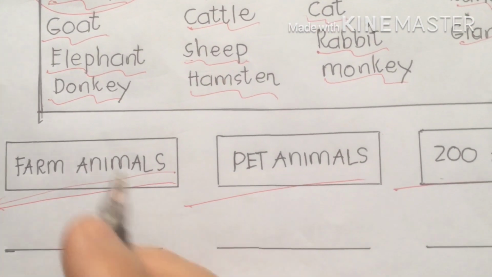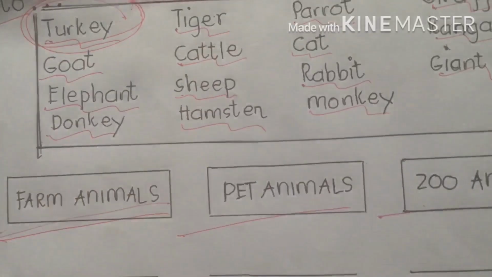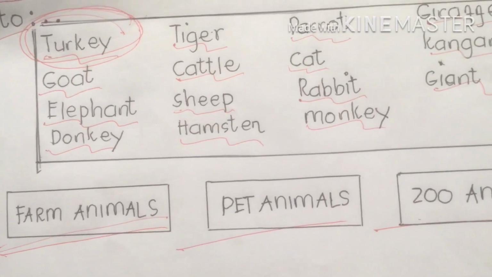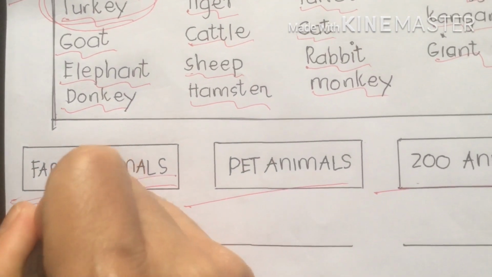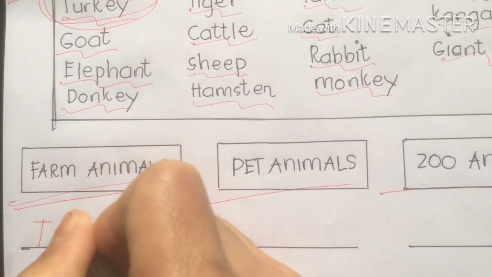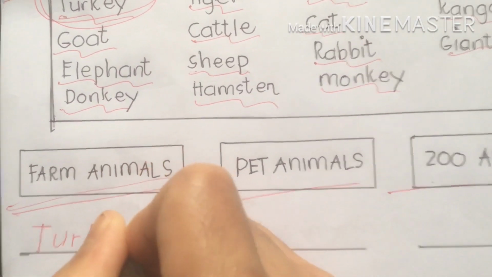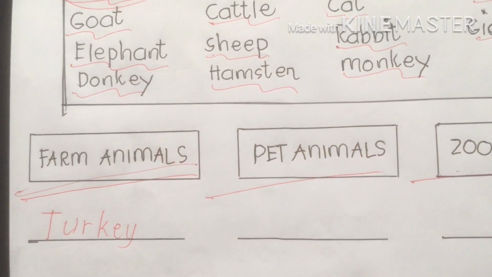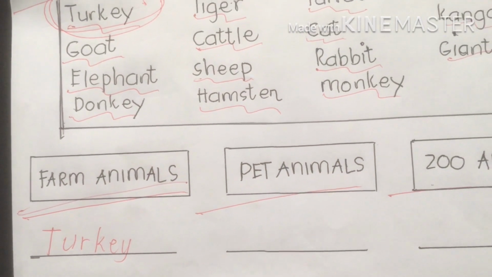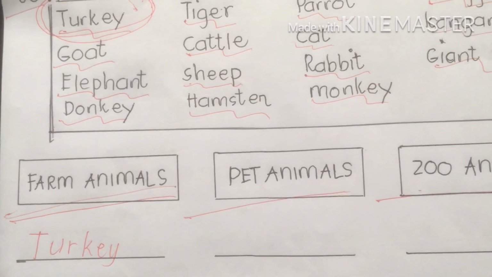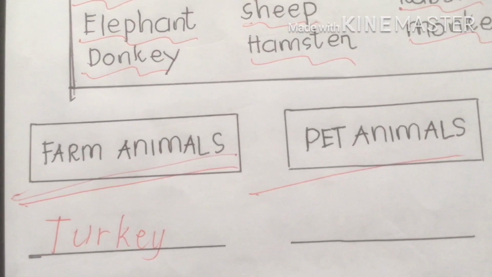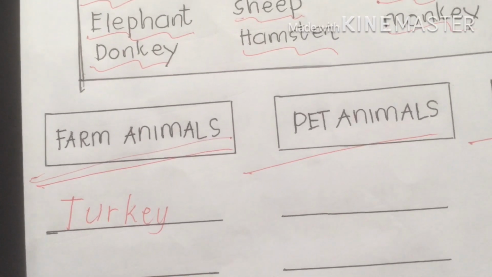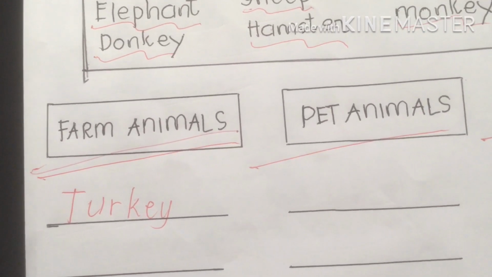I encircle it first, class, to emphasize for you, my dear viewers, whether my answer is correct or not. I'm going to write here, turkey. Okay, like that. It belongs to farm animals because we can propagate them just like plants also. We can domesticate them.